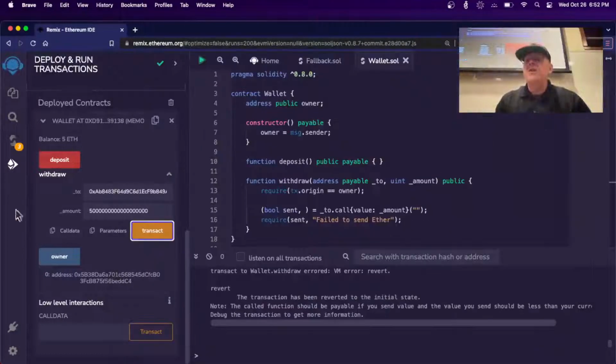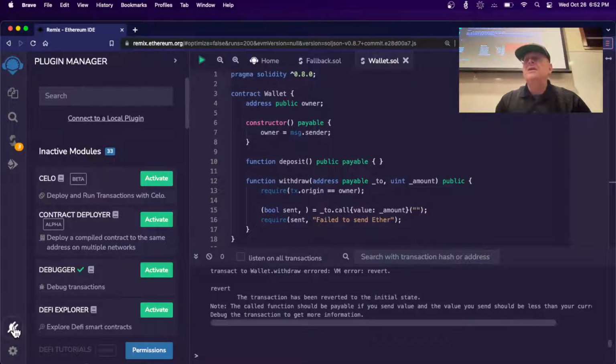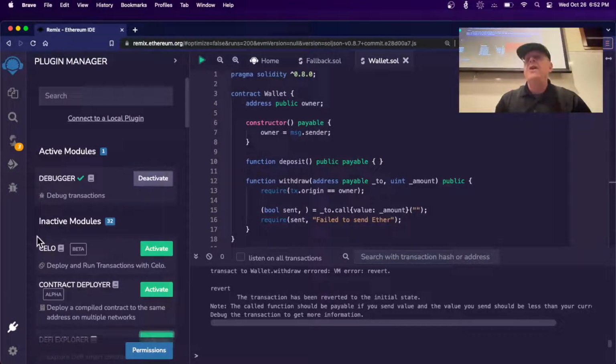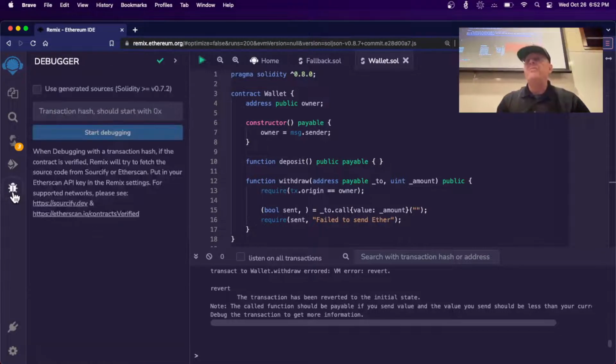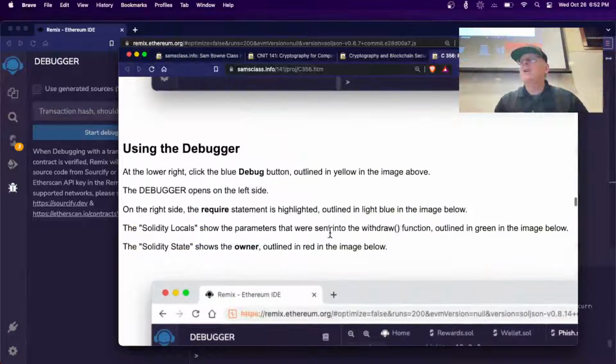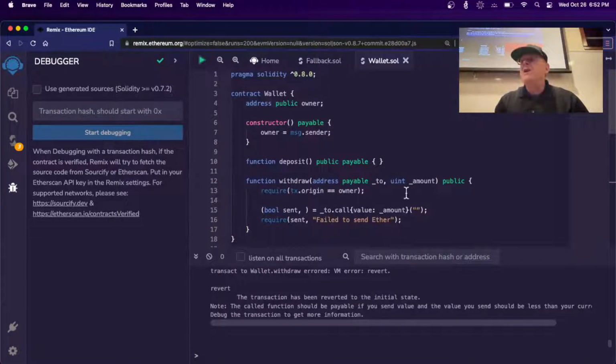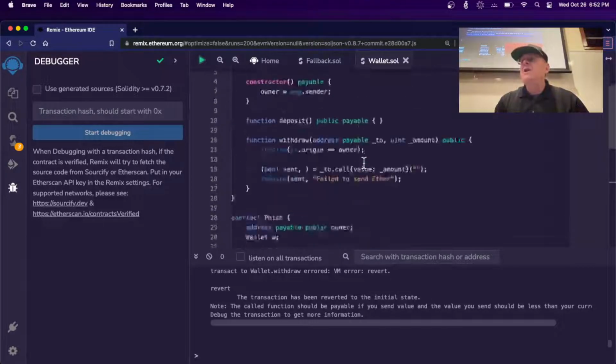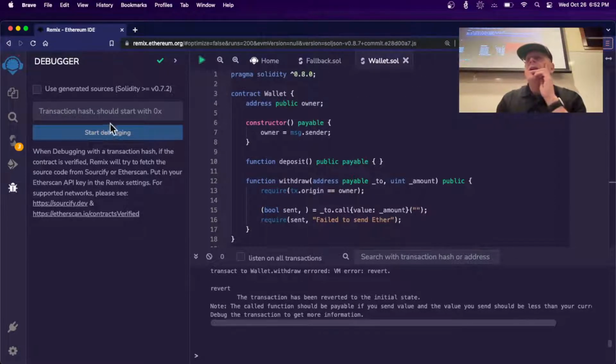All right, the debugger is somewhere. I think it's under, is this the debugger? That's the plugin manager, and here's the debugger. Activate. There. Now here's the debugger. All right. And debugger is worth knowing about. On the right side, the require statement should be highlighted, which it is not, unfortunately. Let's try starting debugging. Okay, looks like I'm not having as much luck with the debugger as I was hoping.